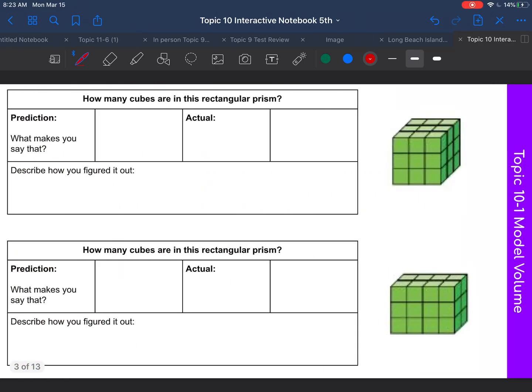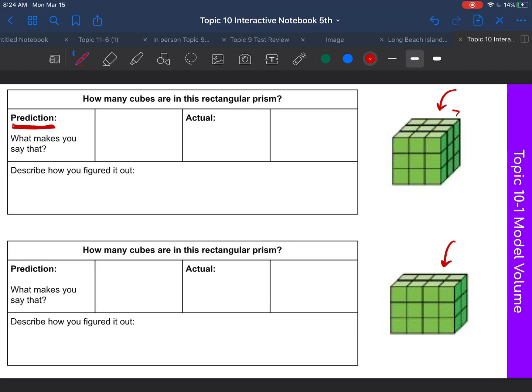So this next one, what we are going to do, we are given little rectangular prisms that are made of cubes. And what you guys are going to do is guess how many cubes are in each prism, and then we are actually going to find out. So, prediction. All right, I want you to make a guess.